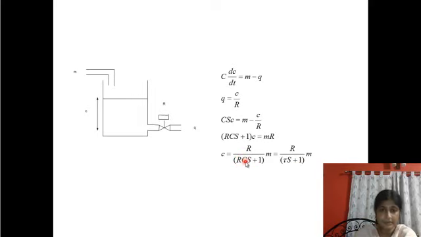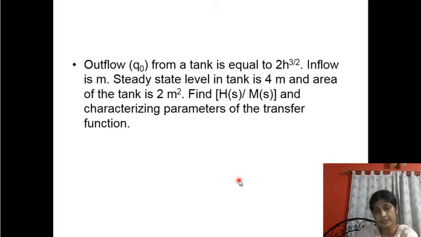So this tau is due to the process time. This is the time constant, or called the transfer time lag. This is due to the time of energy transfer due to this process resistance and process capacitance.